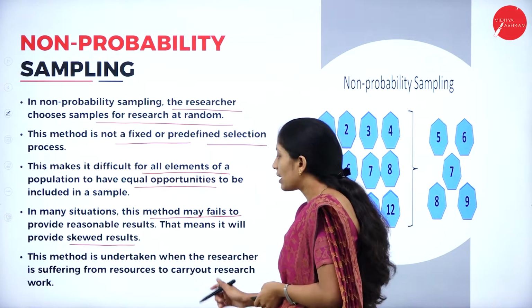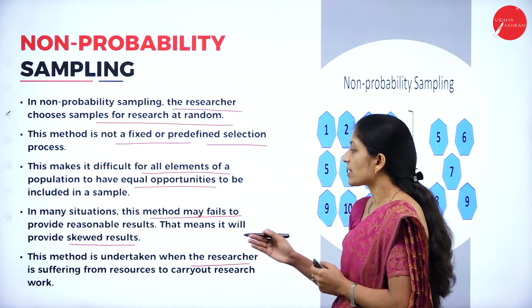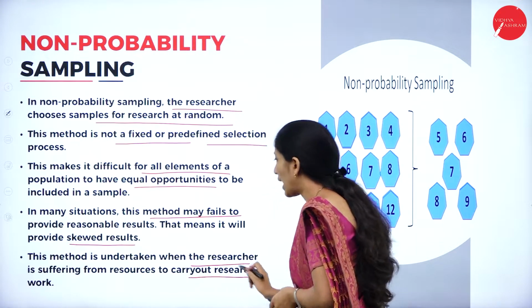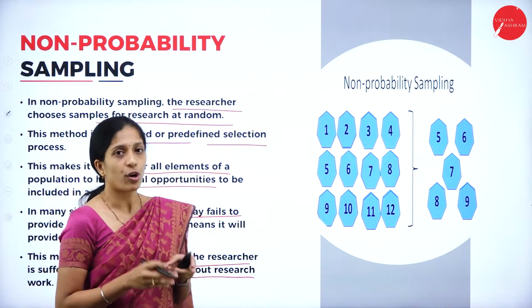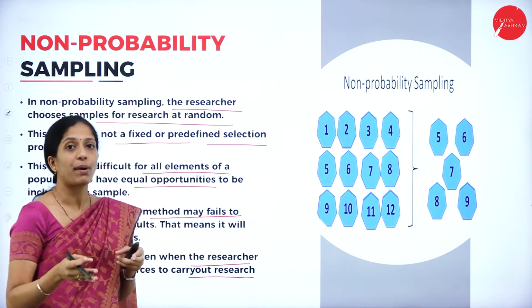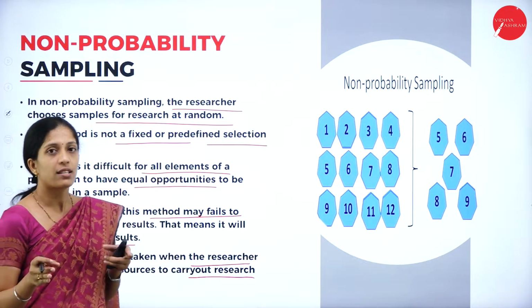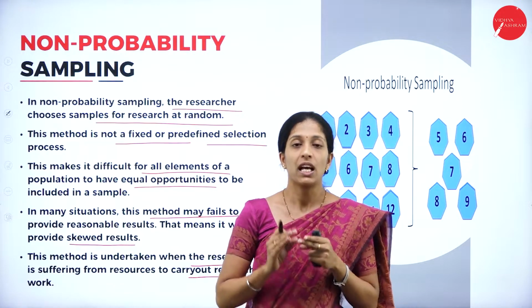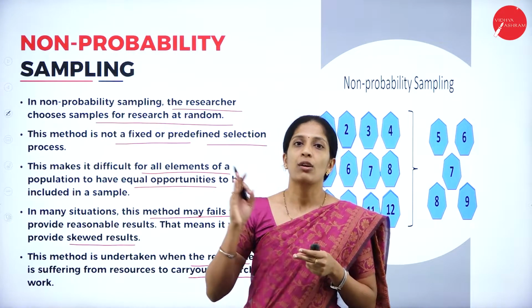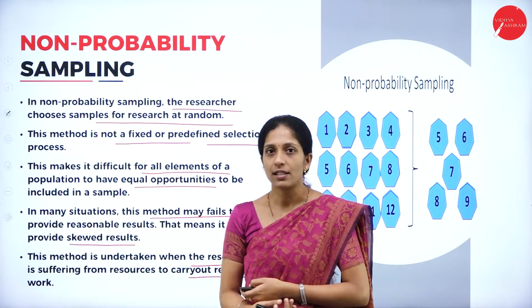This method is undertaken when the researcher is short of resources to carry out the research work. It is possible because it is not predetermined in advance. It means that the researcher is facing a few problems, and in that situation only, he goes for non-probability sampling.